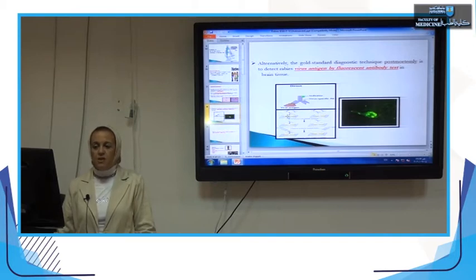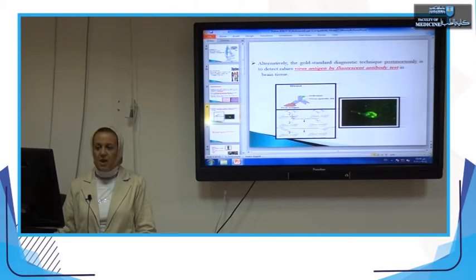If the antigen is present in the sample, in other words, the brain is infected or the animal is infected, a specific antigen-antibody reaction occurs, which fixes it to the slide. Then by special methods, we wash and prepare the slide and examine it by the ultraviolet microscope, and you see this picture in front of you.